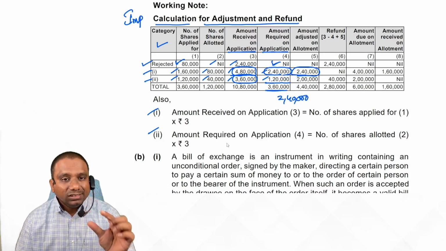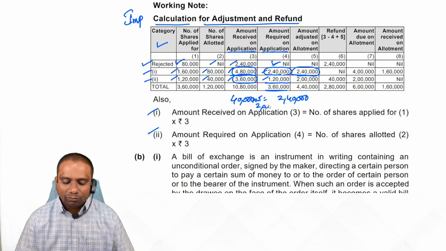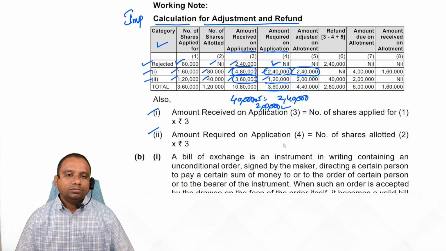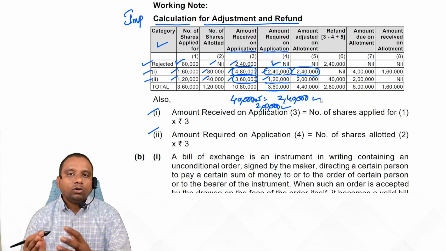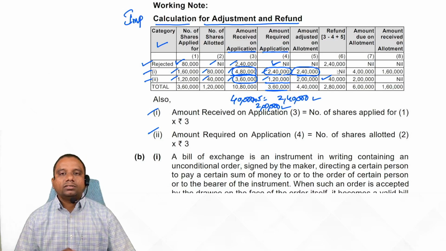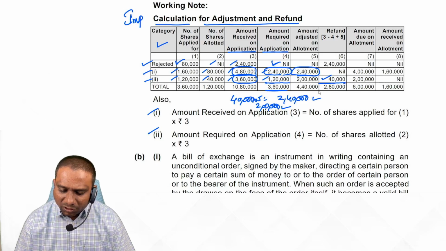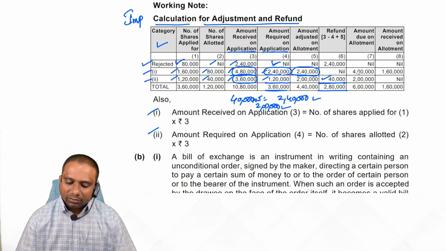But from this category people, we have to receive originally how much? 40,000 into 5, 2 lakhs rupees we have to receive. On allotment, we have to receive only 2 lakhs. But we have excess of 2,40,000. So out of 2,40,000, 2 lakhs is adjusted and 40,000 is refunded. 40,000 refund. This calculation important. Total how much amount we are refunding? 2,80,000.